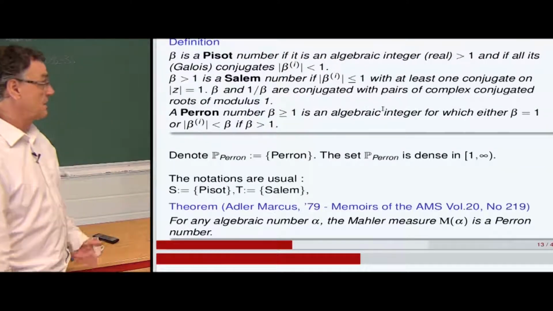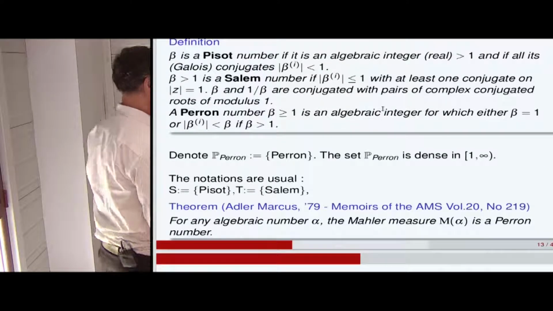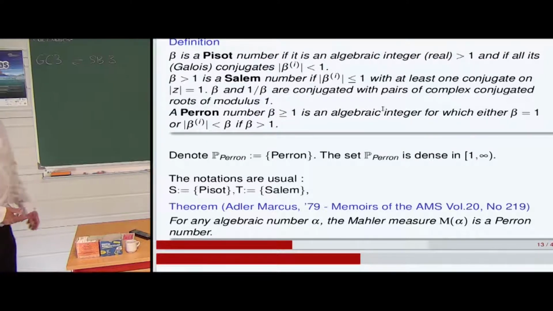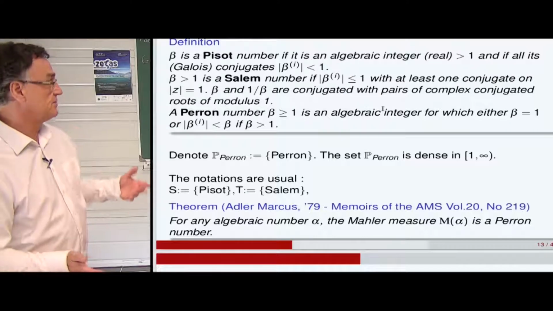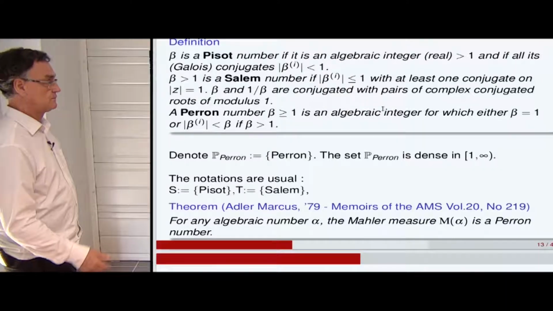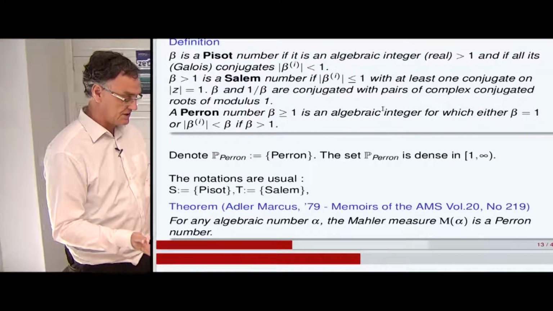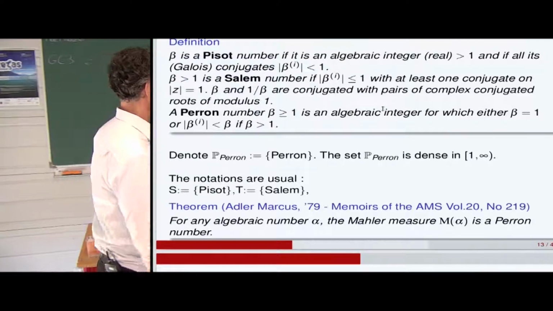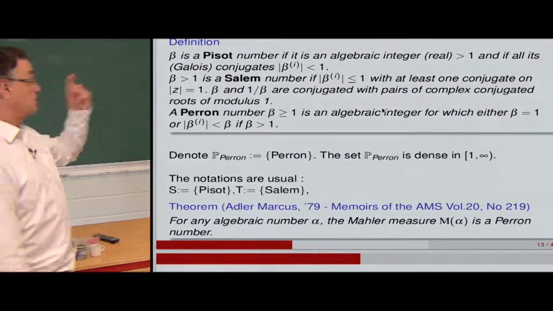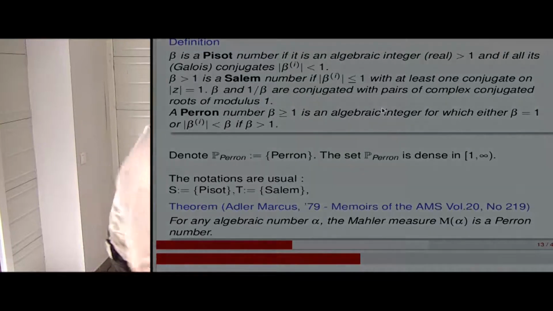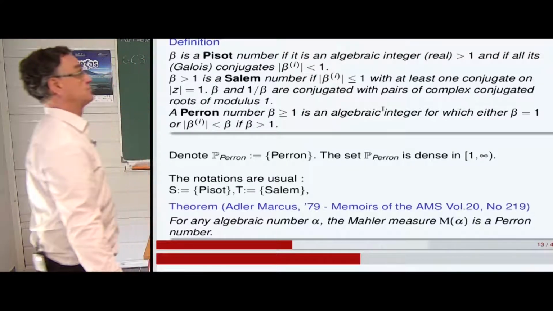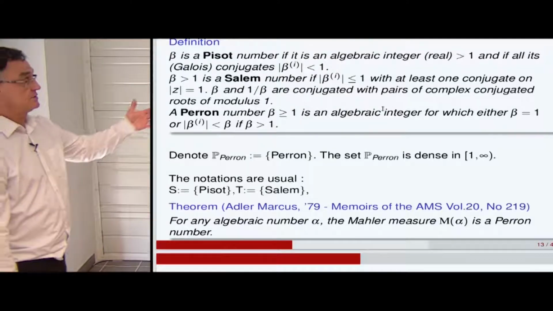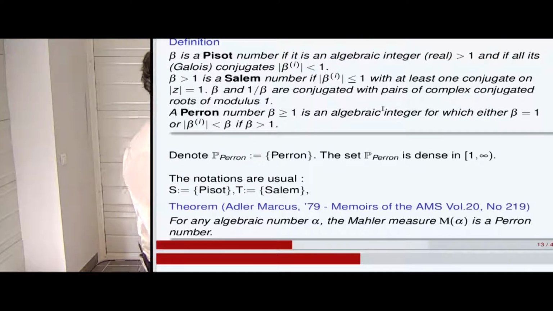That is to say, a Mahler measure of an algebraic number is always the root of an integer polynomial with leading coefficient equal to 1, not necessarily reciprocal, that's a theorem of Boyle also, but which has Galois conjugates in modulus less than M(alpha).